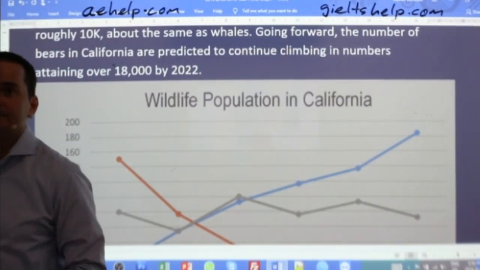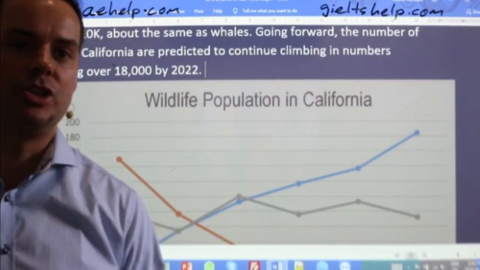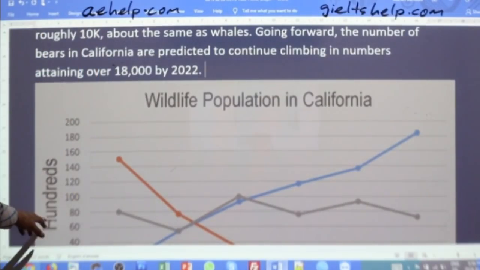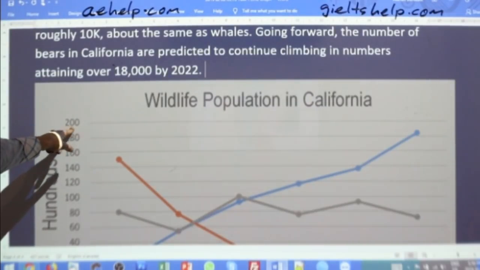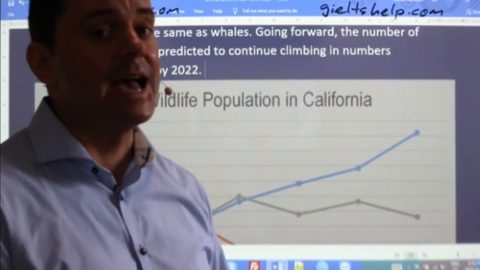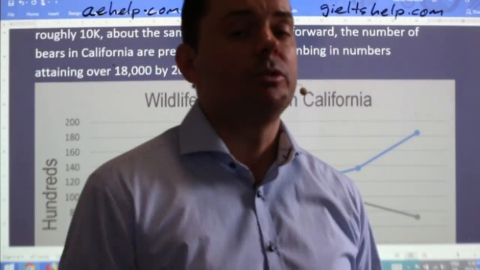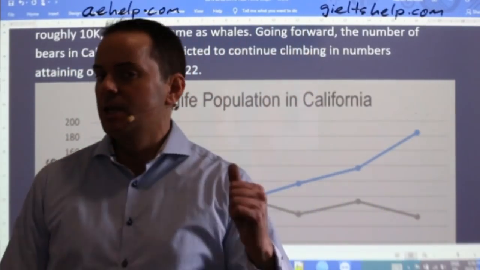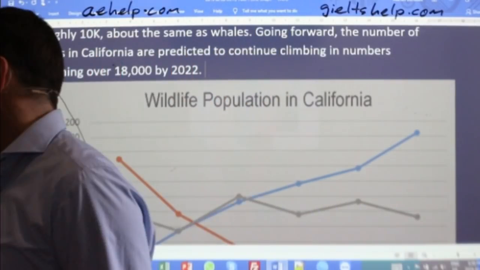All right. So far, so good. Not 181,000, Baljeet. Careful, students. This isn't thousands. This is hundreds. So this is 20,000, not 200,000, okay? If you make information mistakes in academic IELTS, your band score will drop, okay? Avoid information mistakes. Shouldn't be too complex. Just pay careful attention.